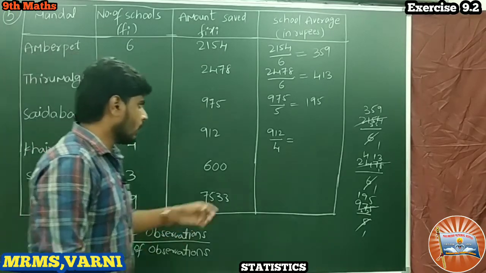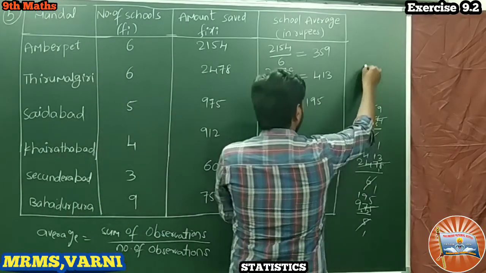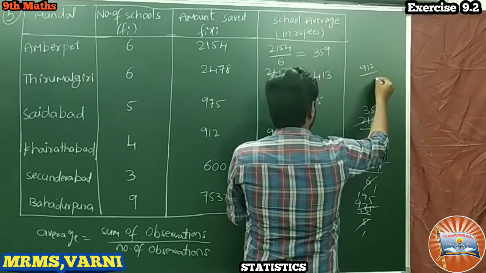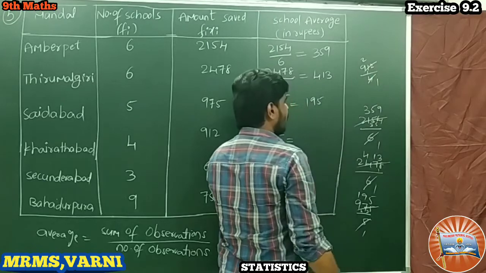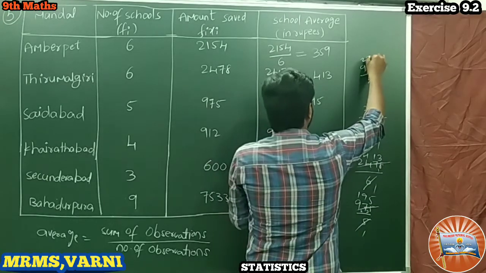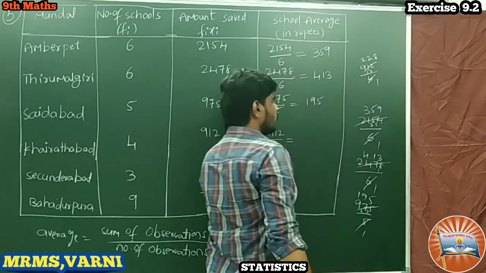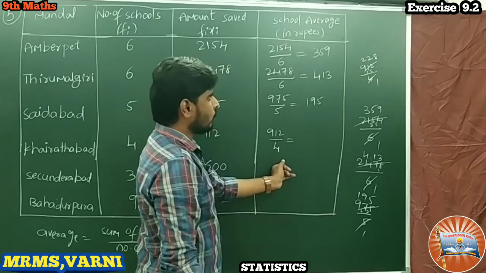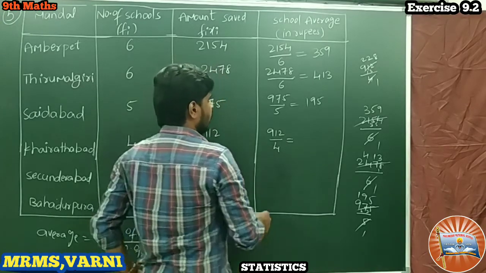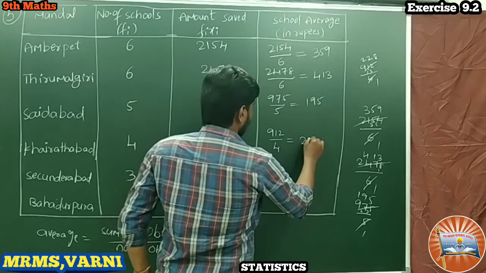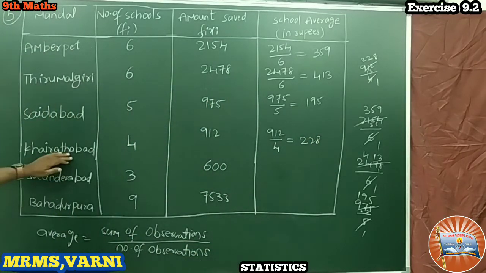So 912 is the saved amount, 4 is the number of schools. 912 by 4: 4 2s are 8, 1 carry, 4 2s are 8 again, 3 remaining, 4 8s are 32. Is it clear? So 228 is the average saved amount of Khairatabad Mandal.